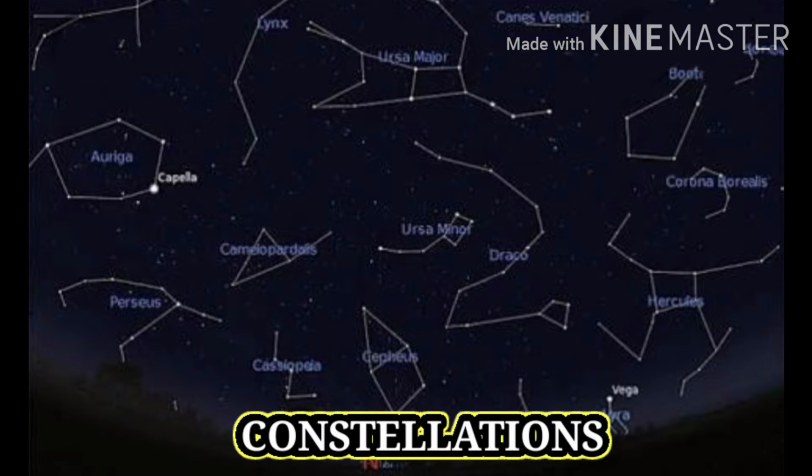Now we will talk about constellations in the sky. A constellation is a group of stars that appear to form some recognizable pattern or shape in the sky, or we can say it makes an imaginary shape in the night sky. They are usually named, meaning the shapes of the patterns of stars are named after mythological characters, people, animals or objects.